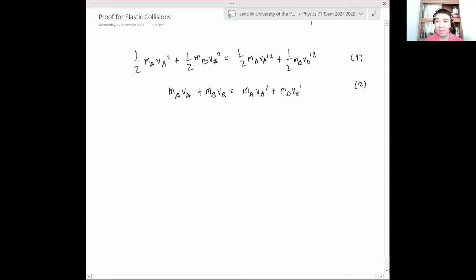Now, of course, in the kinetic energy equation, we can just remove the 1/2, since all of the terms have a 1/2. So I'll just remove all these 1/2; it's not needed. This means I have MA VA squared plus MB VB squared equals MA VA prime squared plus MB VB prime squared.